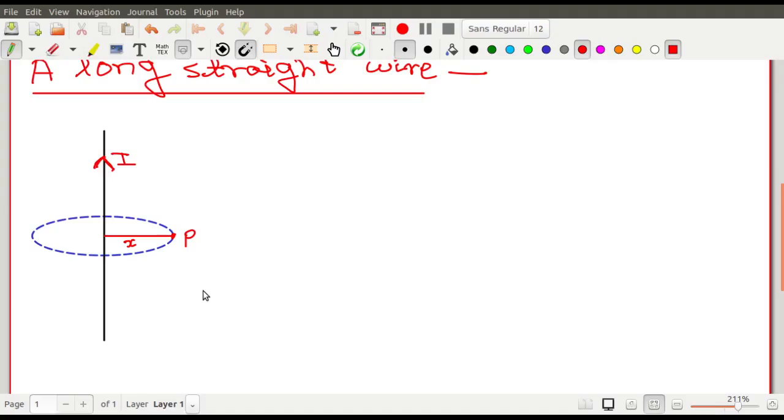whatever be the side, you take it on the left side, you take it on the right side, you take it on the forward direction, you take it on the backward direction. So whatever direction you take this capital P point, it will appear symmetric from all sides. And whether you take it at this particular position or this particular position, it is always symmetric with respect to the wire. So এটা ওয়্যারের রেসপেক্টে সব সময় symmetric। কেন এটা symmetric? Because the wire is of infinite length.